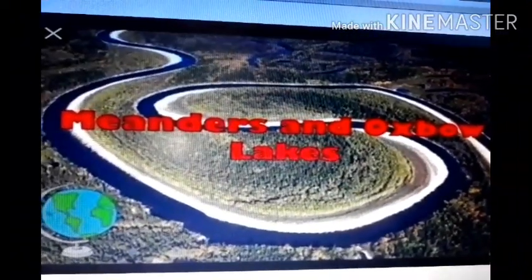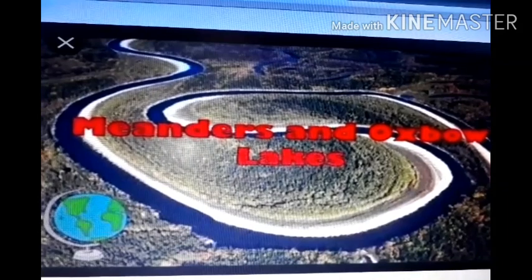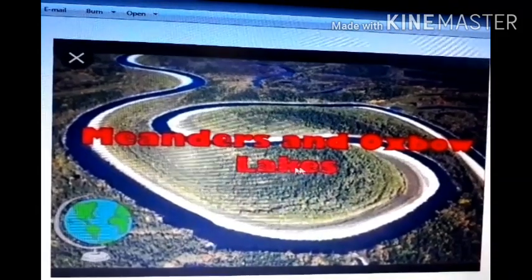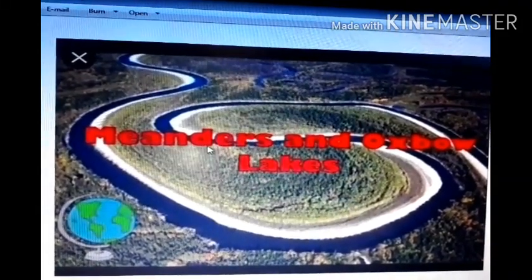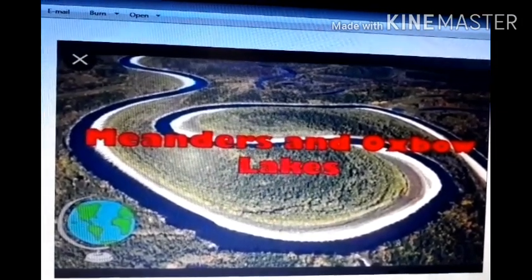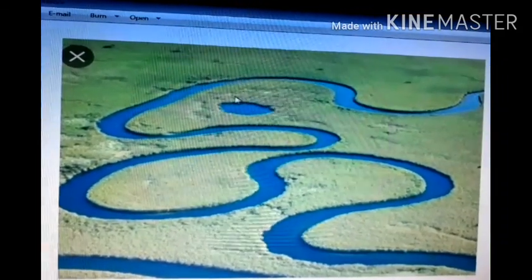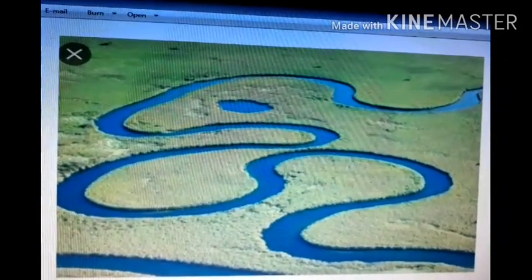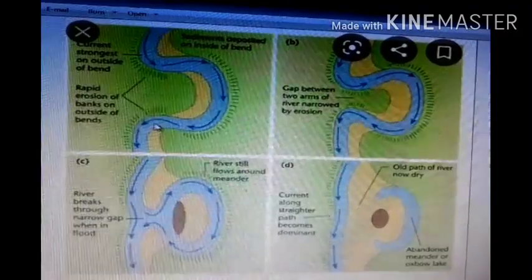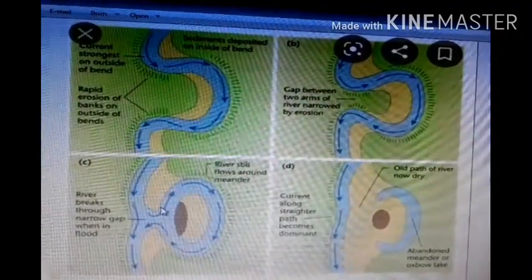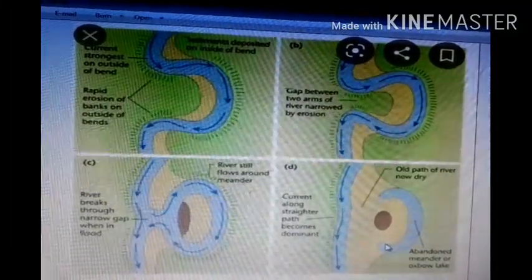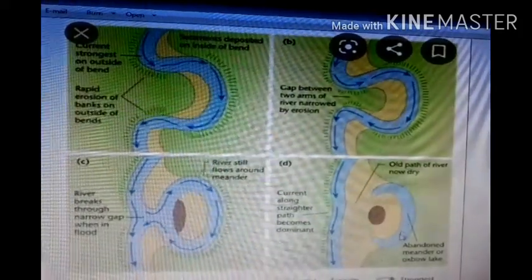In due course of their movement from up to down, they form many meanders and oxbow lakes. Meanders are circular bends, and the oxbow is the part which is cut off from this area. In this video, you can see this is an oxbow area. This is the process. The river is moving from up to down this way, but after some time this area is cut off from the main river, and this ox shape is called an oxbow lake.